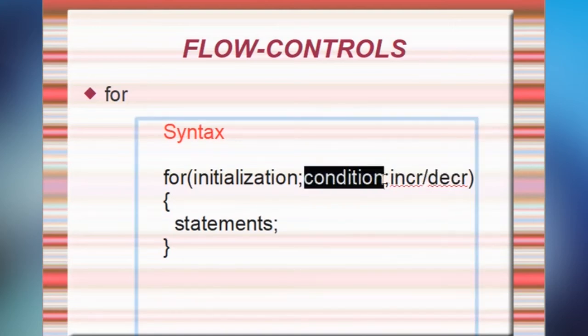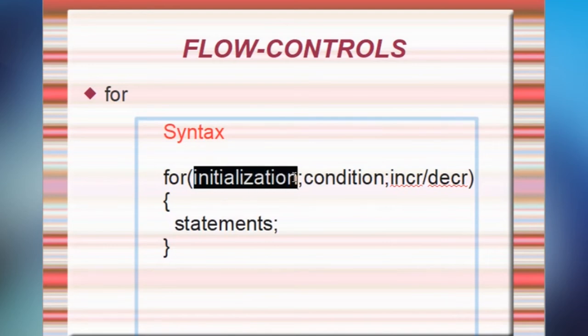Here see, initialization takes place only the first time. The first step is initialization. Second, it will check the condition. If this condition is true, then it will execute this group of statements which we have written inside these braces. After reaching the end of the for loop, again it will go up and increment or decrement will take place. After that, again it will check the condition.